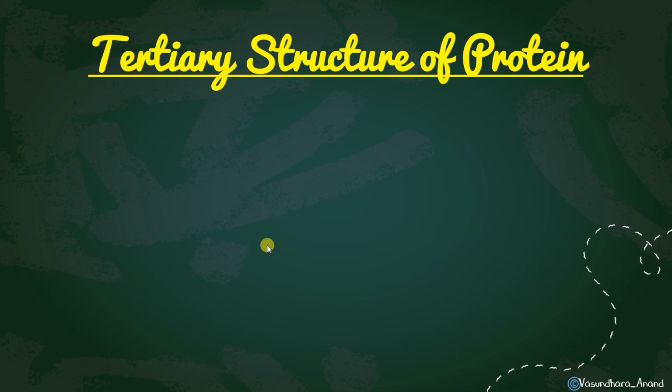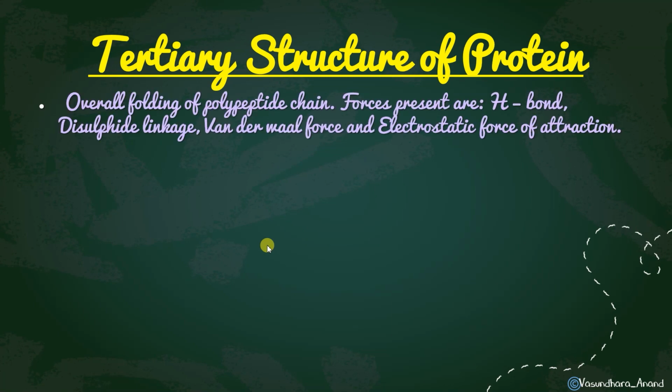Now the tertiary structure of protein, the third type of structure. Here the amino acid protein chain will coil more. So overall folding of the polypeptide chain will be there, highly coiled, you can say. Forces present in this tertiary structure of protein will be hydrogen bond, disulfide linkage, van der Waals force of attraction, and electrostatic force of attraction.